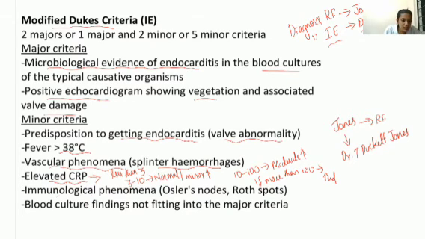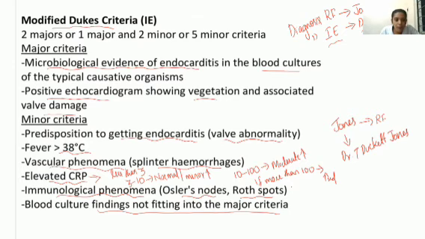Then immunological phenomena. Under immunological phenomena, Osler's nodes and Roth spots will come. Okay, so we will see whether these signs are present. Then it will come under this minor criteria. Then blood culture findings not fitting into the major criteria. So in major criteria, the microbiological evidence, what we will be seeing is whether the typical causative organism is present in the blood culture or not. That we will be seeing in major criteria.